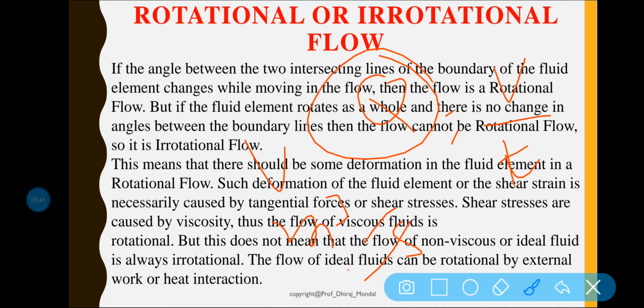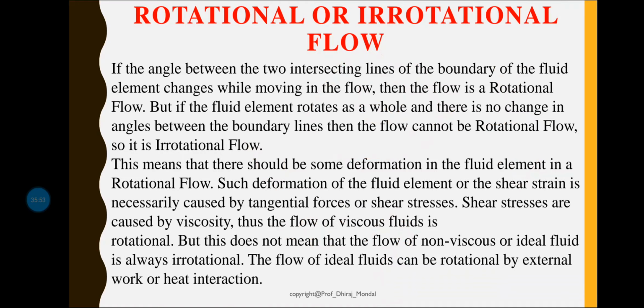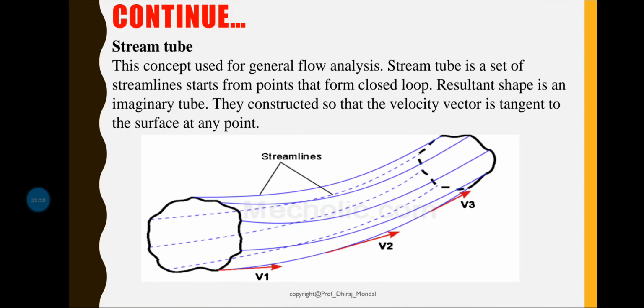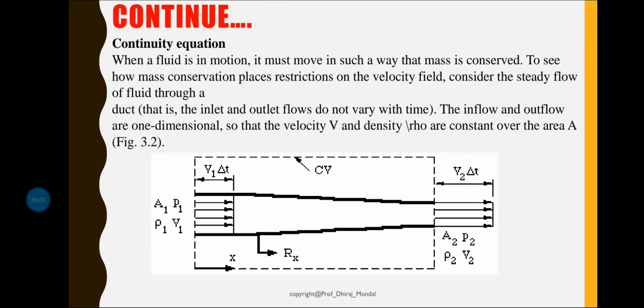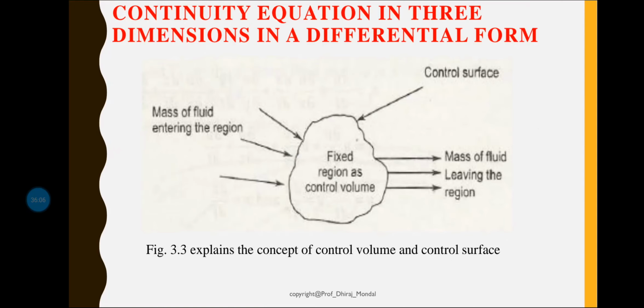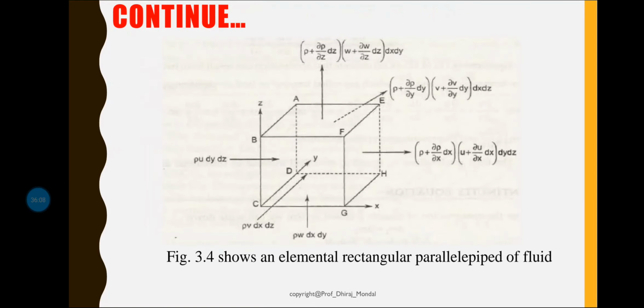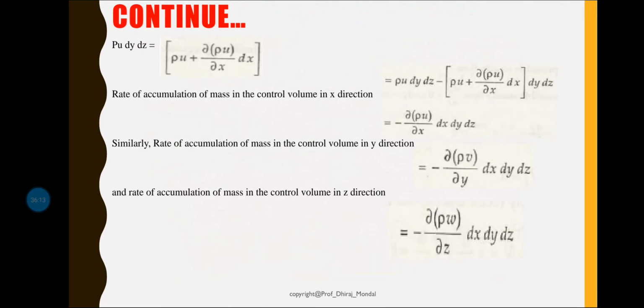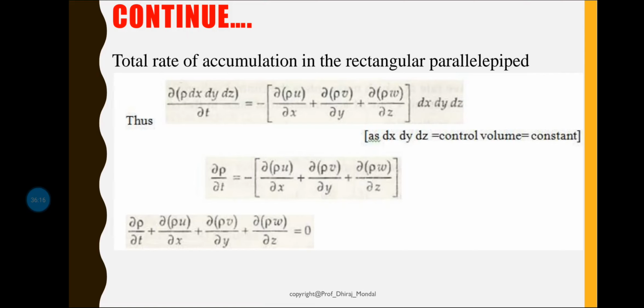So up to this is your kinematics of fluid flow class number 1. In the next class we will be discussing the three-dimensional flow, path line, streamline, streak line, timeline, stream tube, and the continuity equation. Then the continuity equation for three-dimensional flow also will be discussed. So today up to this. Next class we will be discussing the rest of the things.